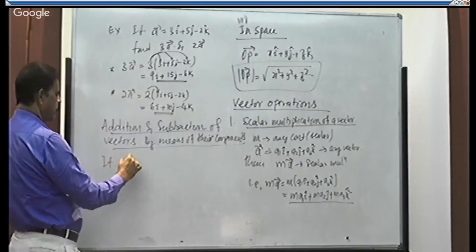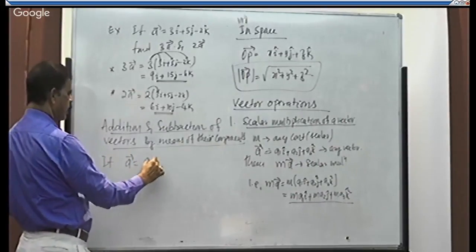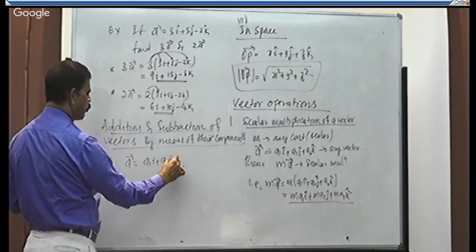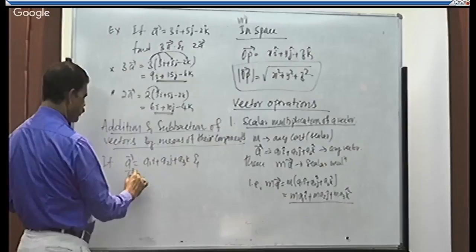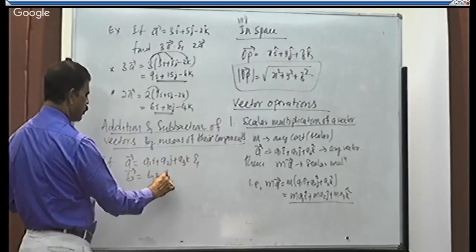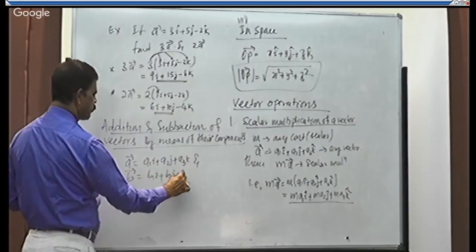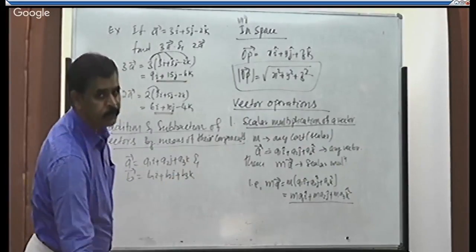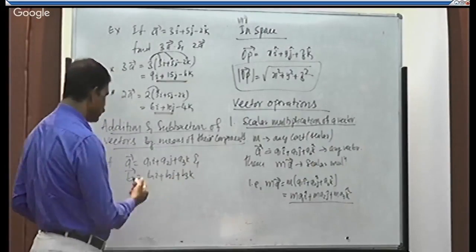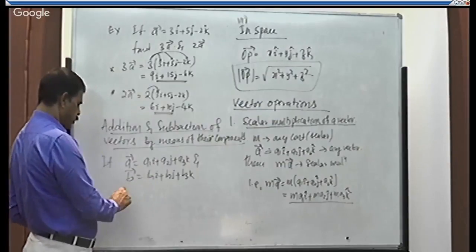If a is equal to some vector a1i plus a2j plus a3k and b is equal to b1i plus b2j plus b3k be the two vectors, then how to add these two or how to subtract?